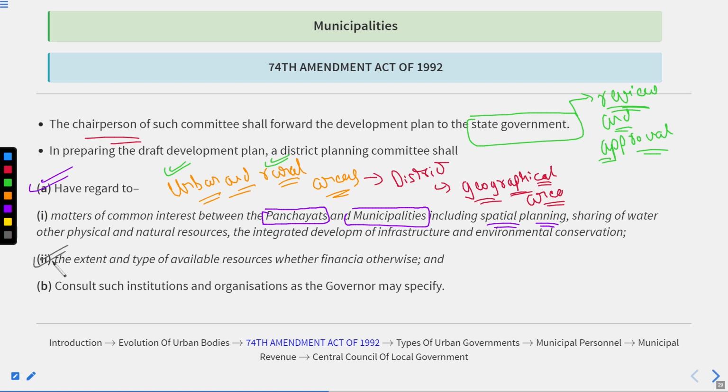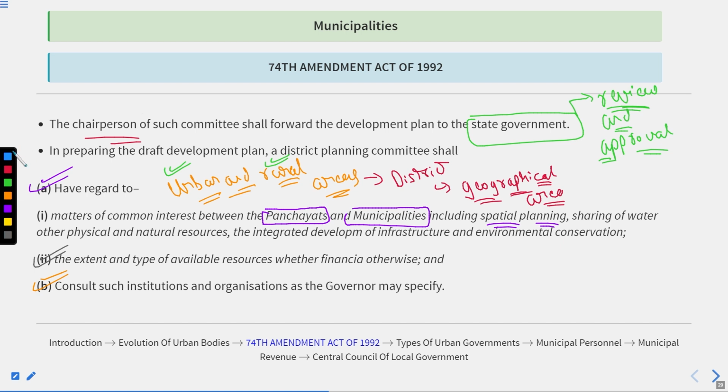Thereafter, the extent and type of available resources, whether financial or otherwise. Like what resources are available under that particular geographical area, in matters of finance or otherwise, they must be divided. Thereafter, consult such institutions and organizations as the governor may specify.